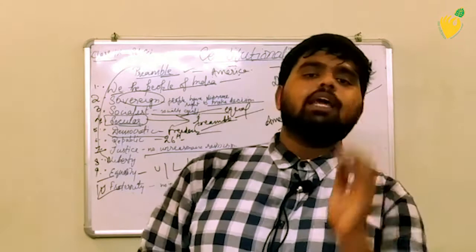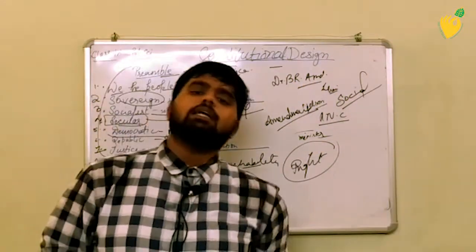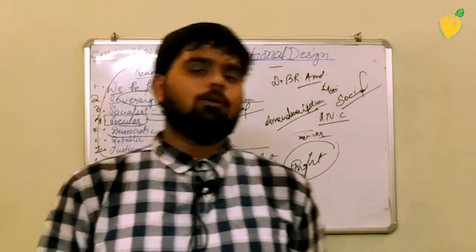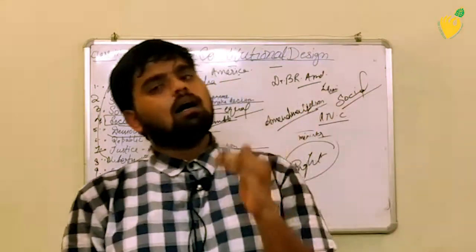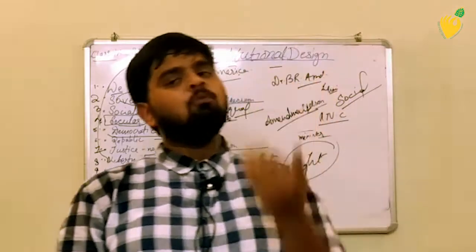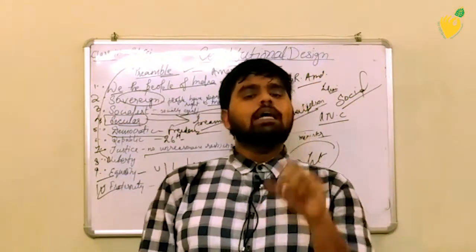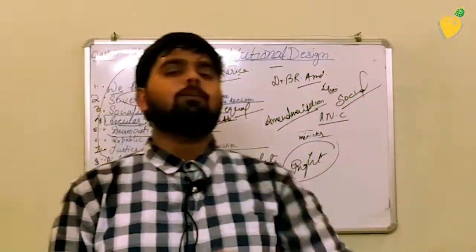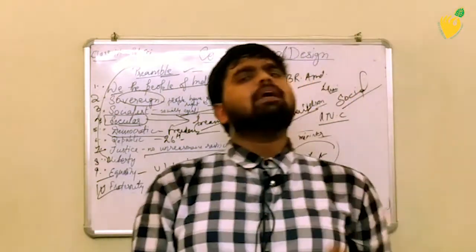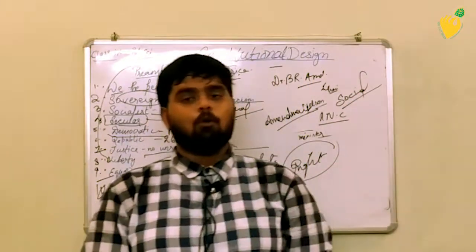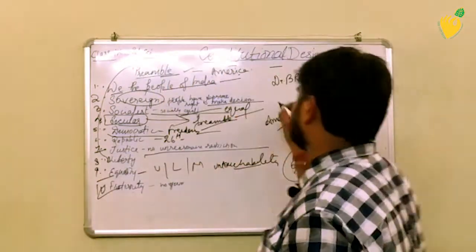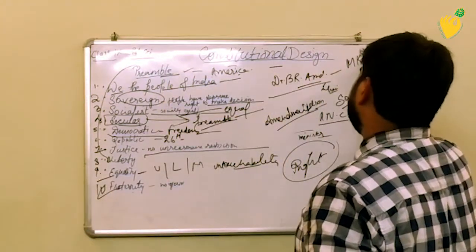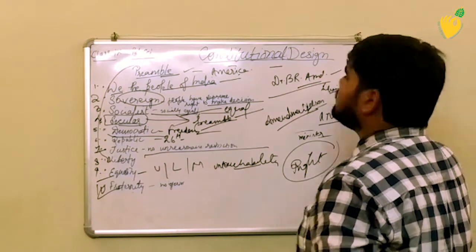But then too, the name of Mahatma Gandhi is usually taken whenever we talk about the constitution, because Mahatma Gandhi's view was that equality should be there in the constitution. B.R. Ambedkar also considered it important, but B.R. Ambedkar also criticized Mahatma Gandhi.